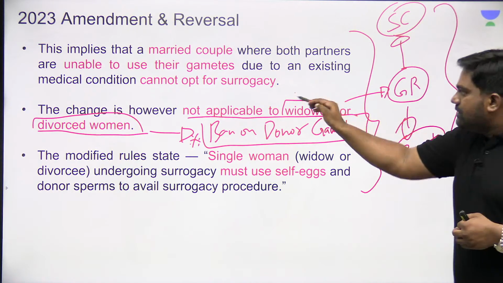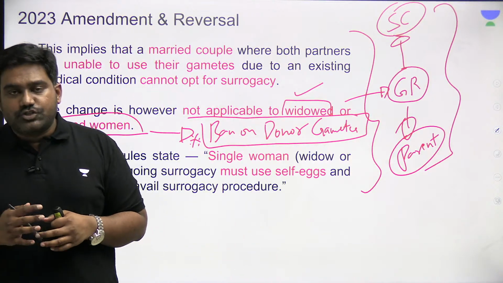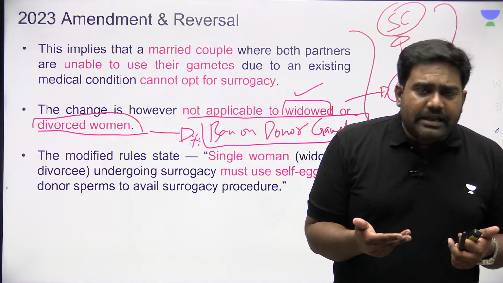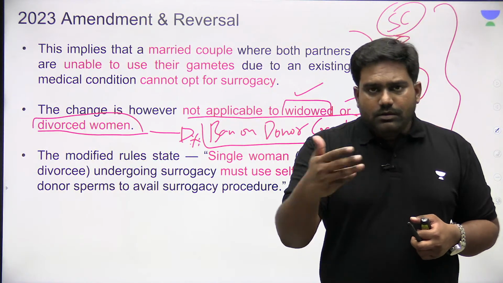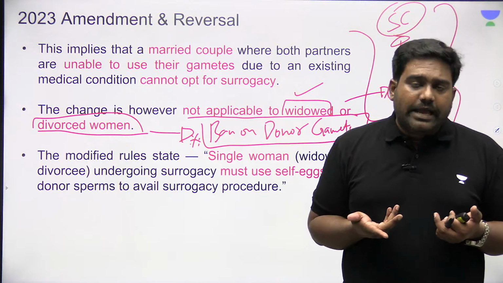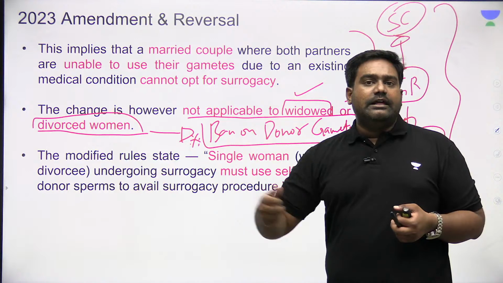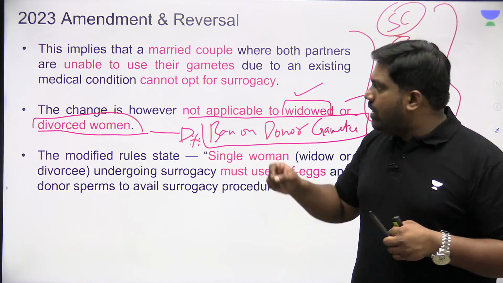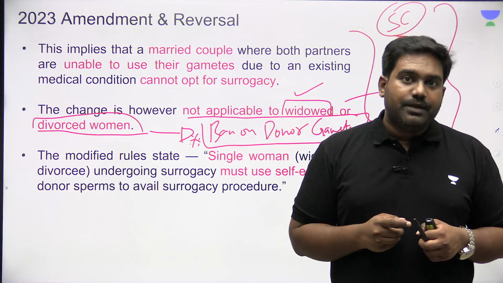In the case of a single intending mother who's widowed or divorced, if she is medically unable to produce her own egg or use her own egg for fertilization, then she can't use donor eggs as well, because in that case, the surrogate child will not be genetically related to her, which is not allowed under the law. So single women who are not in a medical condition to contribute their gametes are at a big disadvantage.